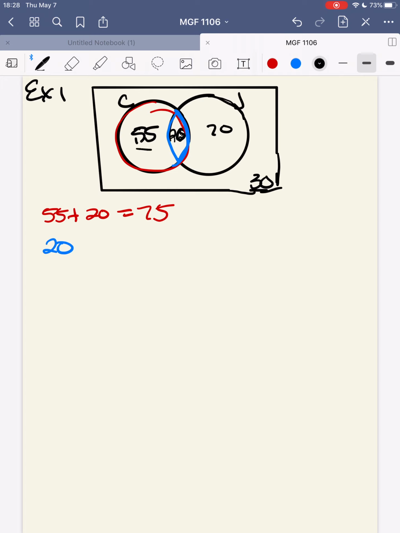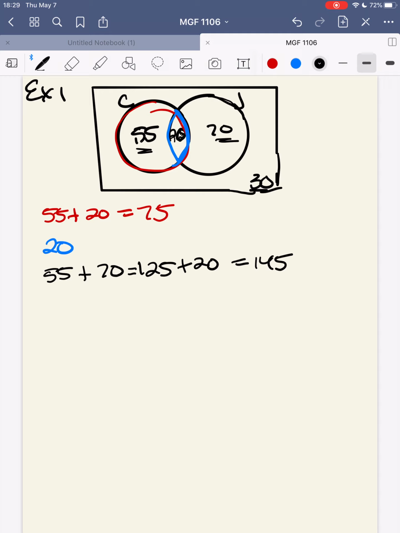So we take our 55 from our classical, add it to our 70 from our jazz, but not the people that did both. Okay? So once we add those together, we get 125. If they listen to classical music or jazz, then we add the 20 to it. That gives us 145.